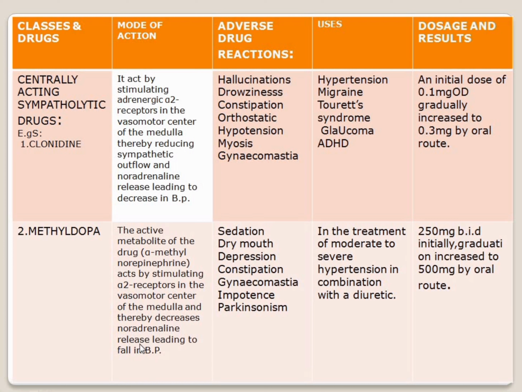So same function: it acts by stimulating adrenergic alpha-2 receptors, but here the drug has a metabolite, alpha-methylnorepinephrine, which also acts by stimulating the alpha-2 receptor. Same mechanism of action.